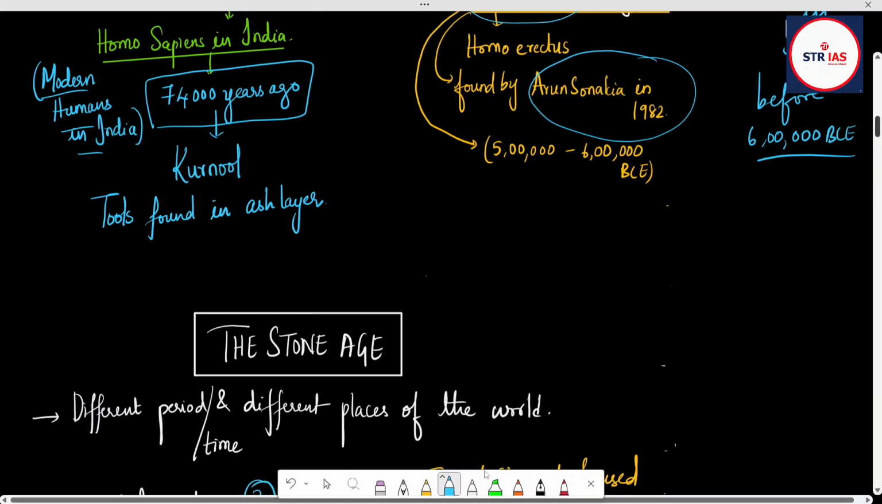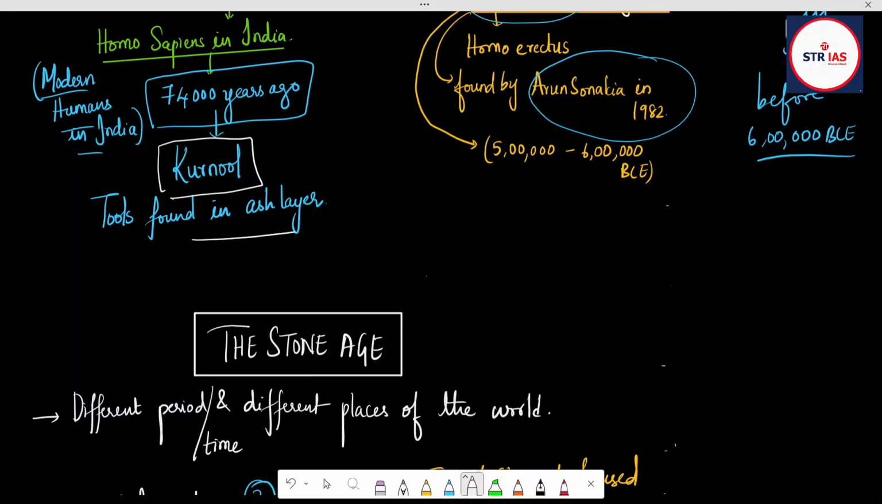So where they have got this is in Karnool. The tools have been found in an ash layer. So with the help of those tools in an ash layer, we can say that modern day human, nothing but Homo sapiens in India, was around 74,000 years ago. In Karnool, we have got the evidence.